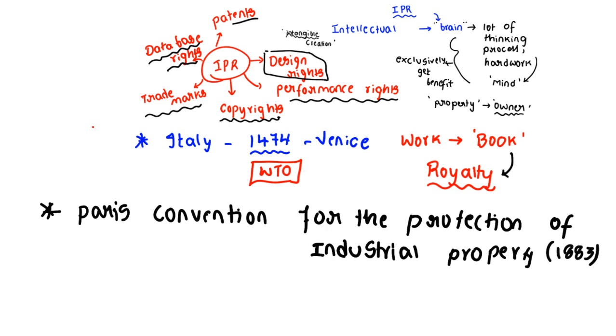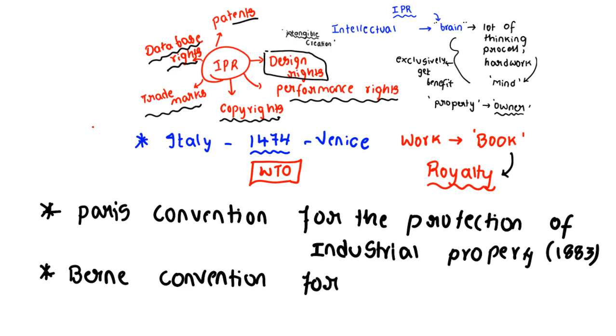The Paris Convention for the protection of industrial property, to protect industrial designs, trademarks and everything. The Paris Convention was made, and after that the other convention came, that is the Bern Convention